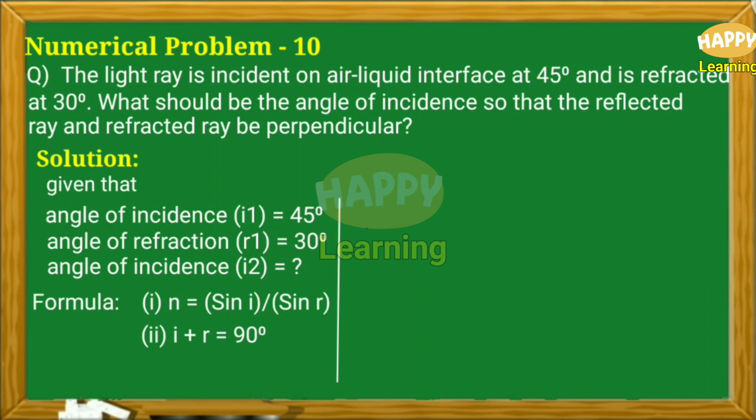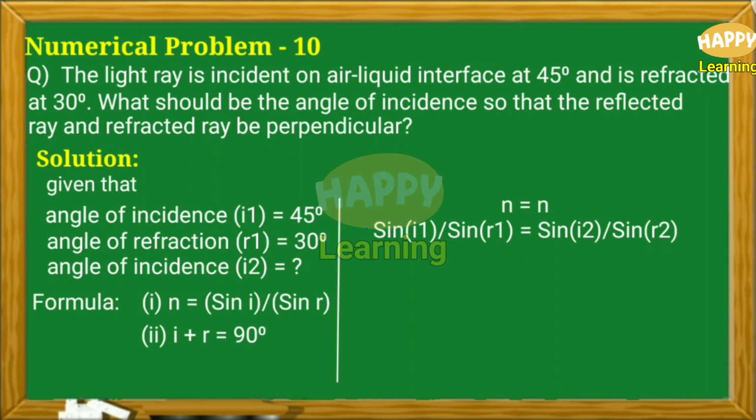In case 1 and case 2, refractive index of the oil-air interface will be same. So, I will write N is equal to N. Then, on the left hand side, let me write case 1, and on the right hand side, let me write case 2. So, sin I1 by sin R1 is equal to sin I2 by sin R2.